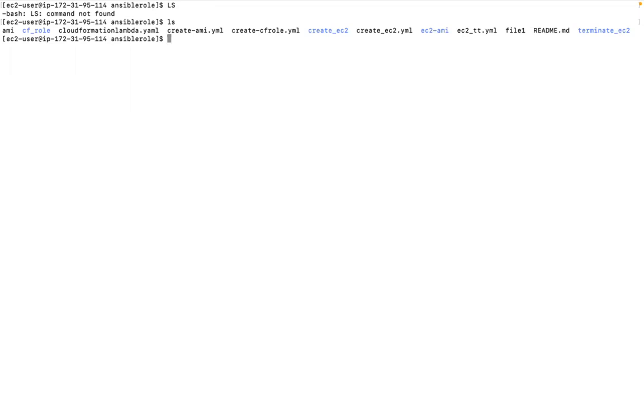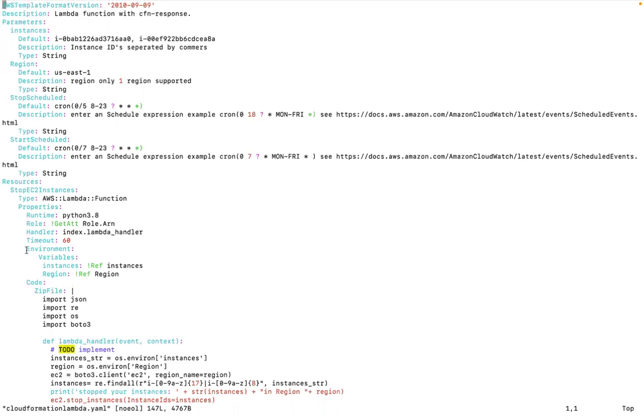So I have already created a CloudFormation stack. I'm just going to show you the script. So this is my CloudFormation stack. What do you have in that CloudFormation stack?